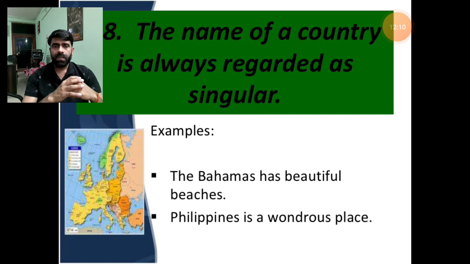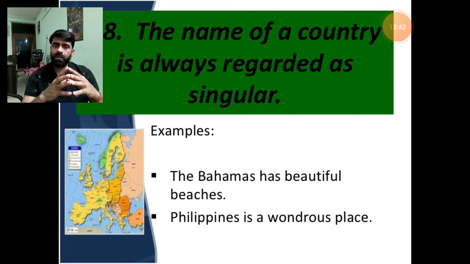Just an example: the Bahamas has beautiful beaches. If we see the spelling of Bahamas, it appears to be in plural form, but we know that it is the name of a singular country. So if we are going to talk about a singular country, it's not a matter of what the spelling is and what sense it is providing. We will consider that the subject is singular, and we should use a singular auxiliary with it.